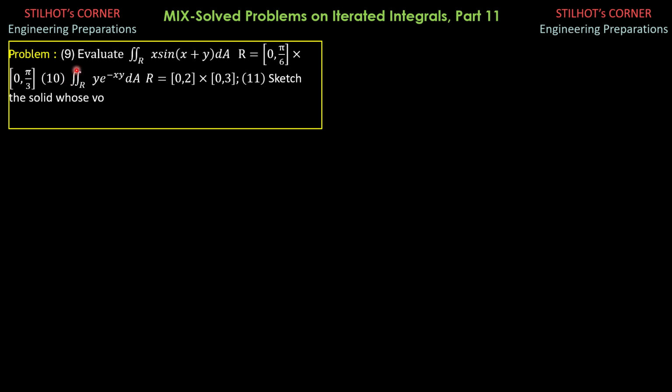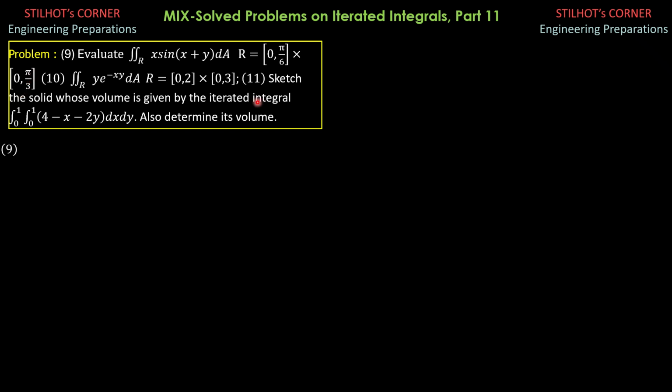So number 9, evaluate the double integral of x sine of quantity x plus y dA with the region inner limits 0 to pi over 6 and the outer limits for y 0 to pi over 2. So we have volume, which is interpreted as volume because this is the height and differential area dx dy. So the integral of x sine of quantity x plus y dx dy, inner limits 0 to pi over 6, outer limits 0 to pi over 3.